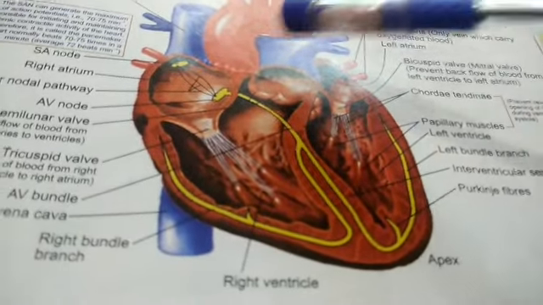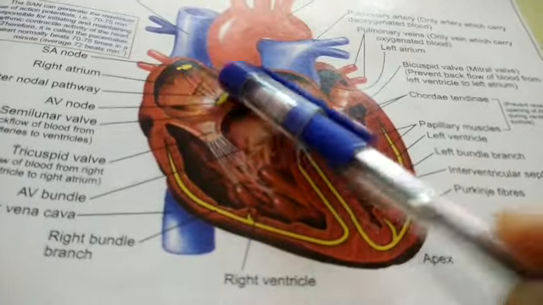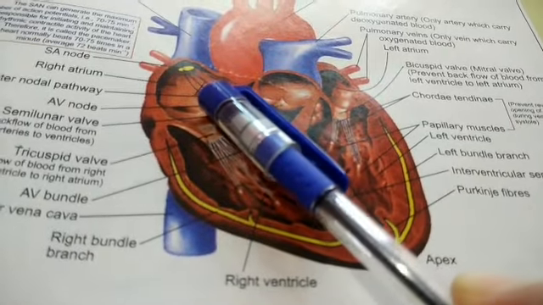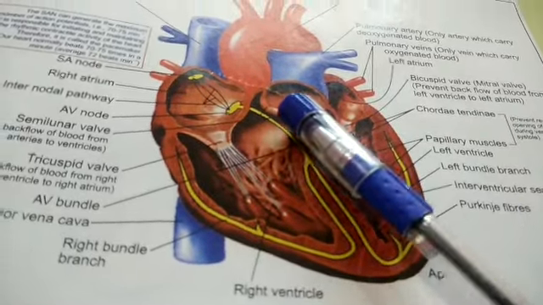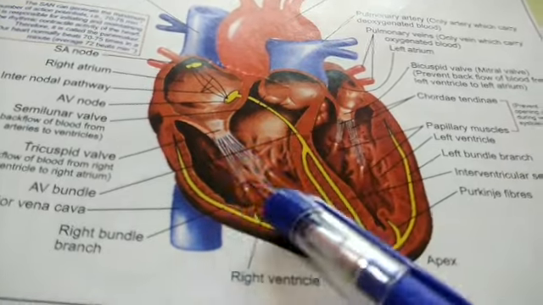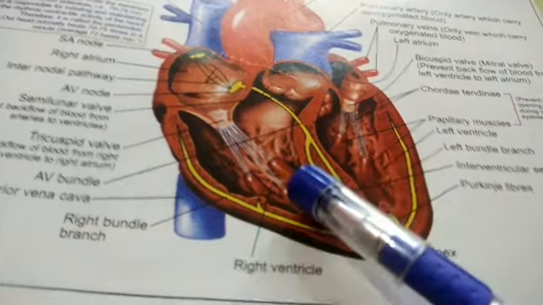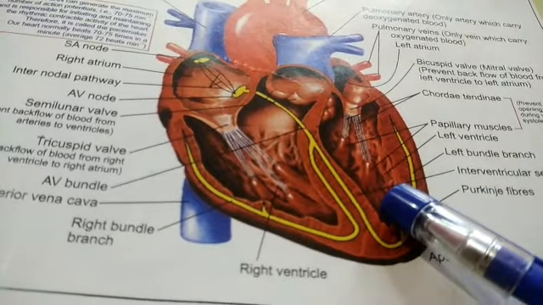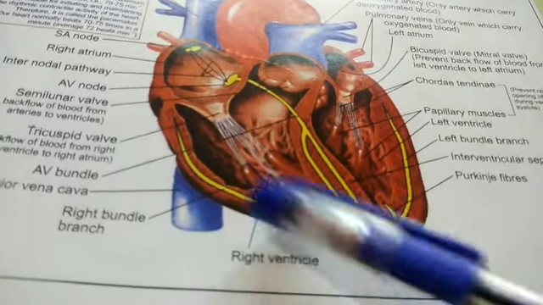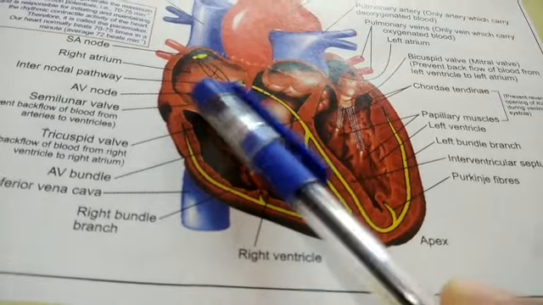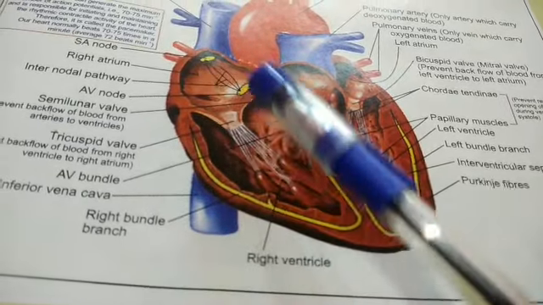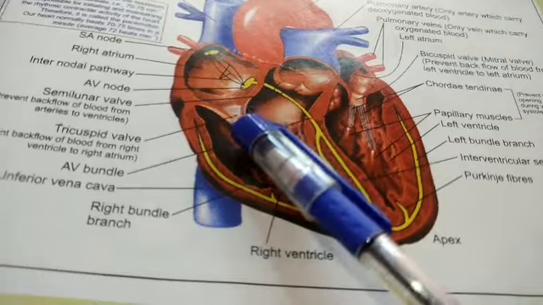Diagram of a heart. These are the auricles. This is the right atrium and this is the left atrium. And these are the larger chambers, the ventricles. So this is the right ventricle and this is the left ventricle. Remember one thing here: in between the atrium and the ventricle, one valve is present.